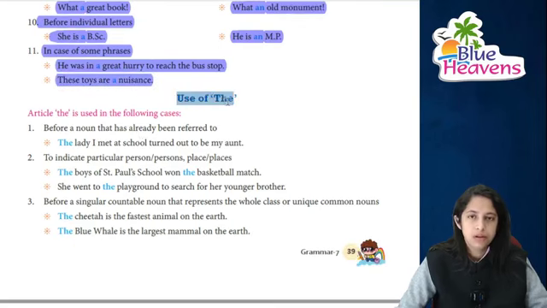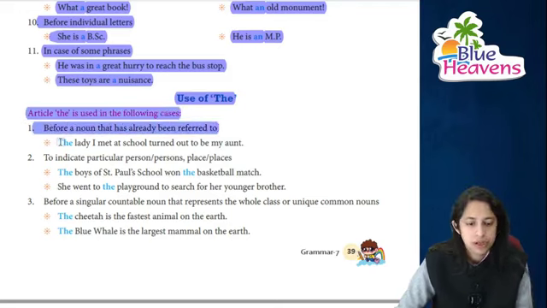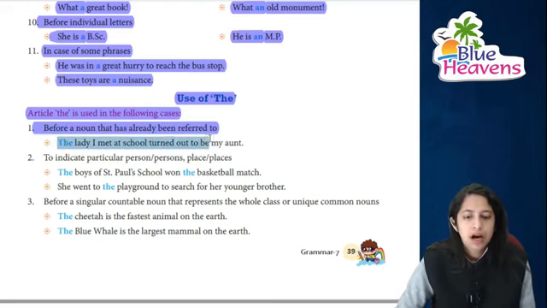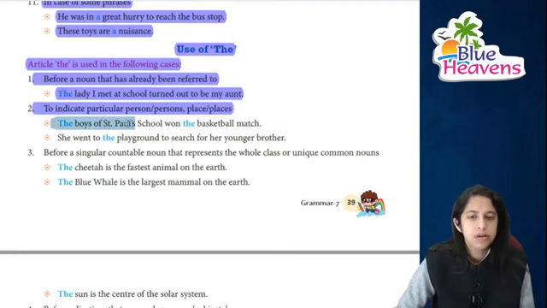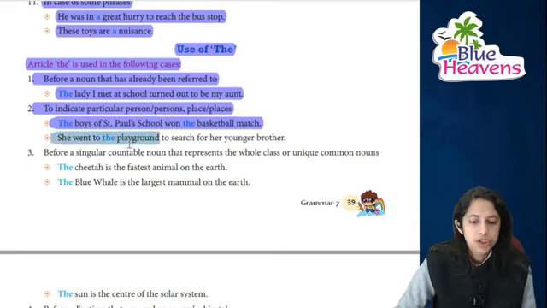Where can we use the? So, uses of the. Article the is used in the following cases: before a noun that has already been referred to, like the lady I met at school turned out to be my aunt. She is my aunt. To indicate a particular person, place and thing: the boys of St. Paul's School won the basketball match and she went to the playground to search for the younger brother.